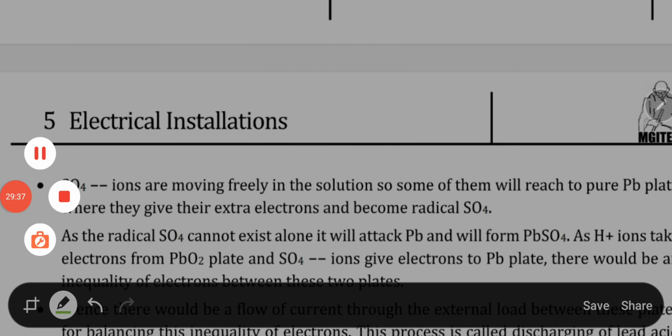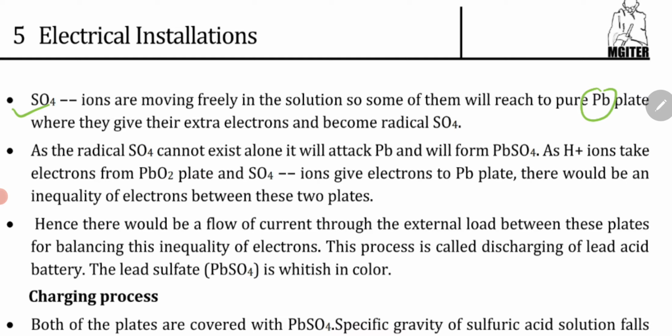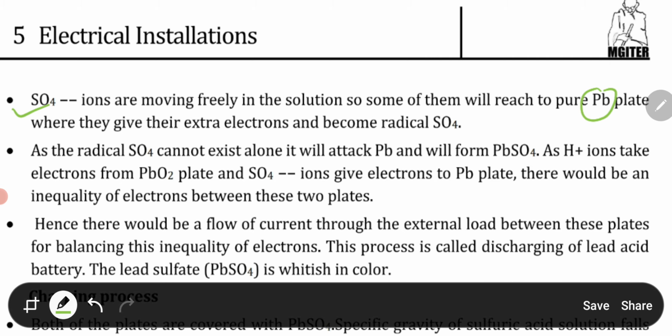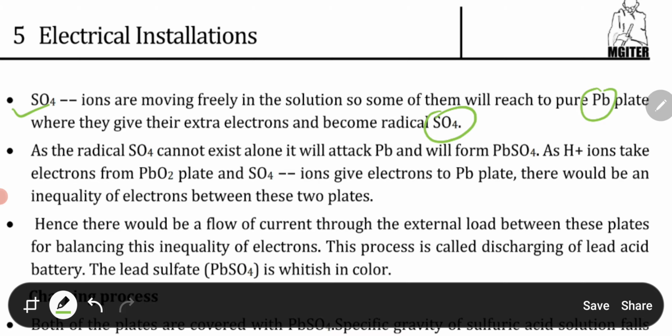Now we will see. These sulfate ions are moving freely in the solution. Some of them will reach the pure sponge lead plate, that is Pb, where they give their extra electrons and become radical SO4, the radical sulfate ions.